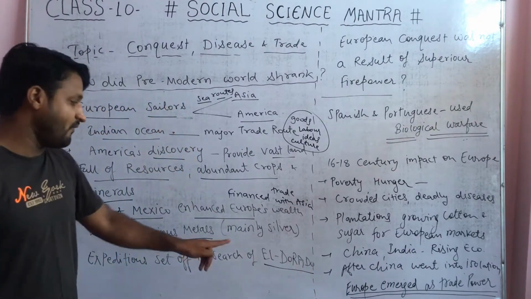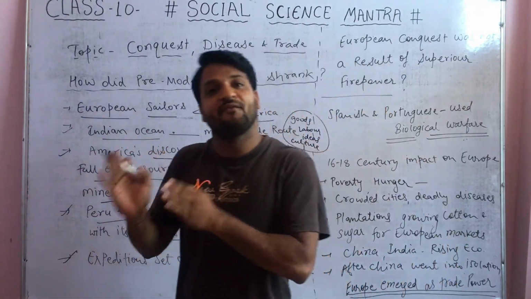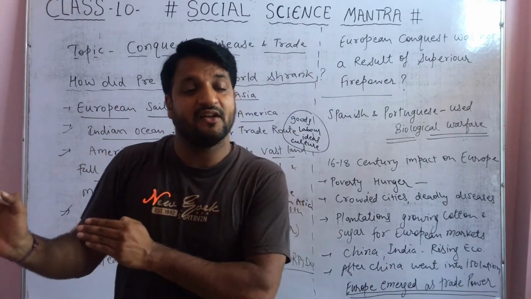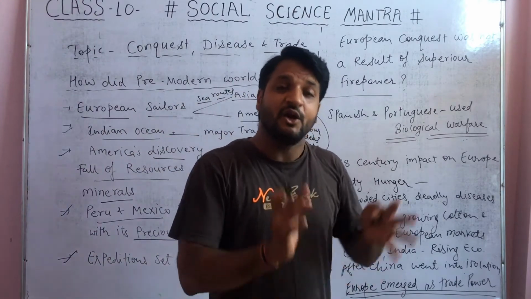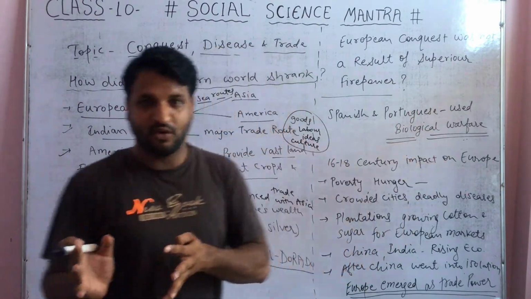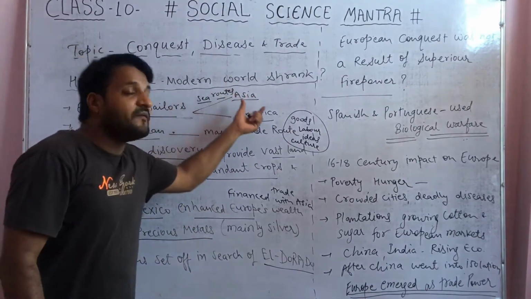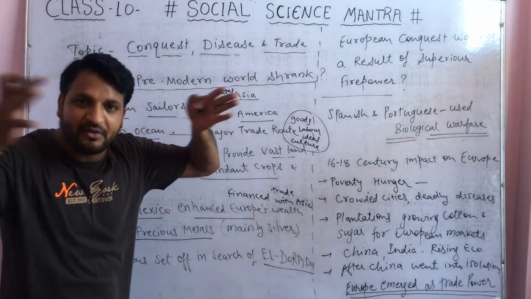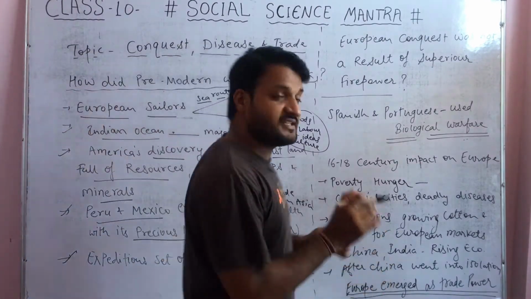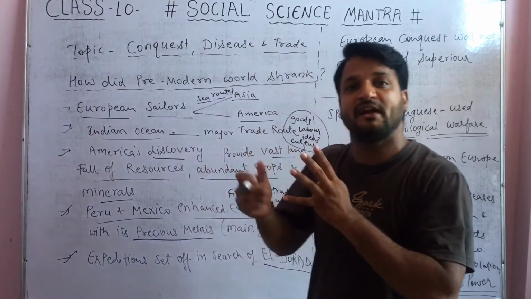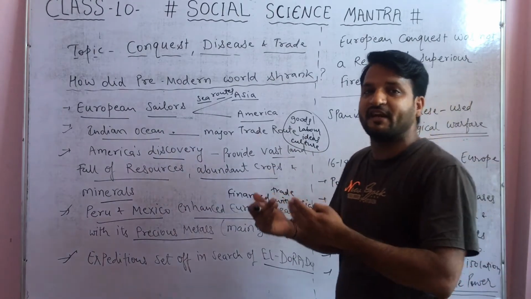Very important point for 1 mark: what is El Dorado? El Dorado means a fabled city of gold, a fabled area of treasure. Many expeditions were set off by merchant traders and countries to find this hidden treasure. This way, trade practices started in the 15th century and the world tried to shrink and become interconnected. This is not the shrinking of area; we are talking about relations and connectivity, how the nations were connected to each other.